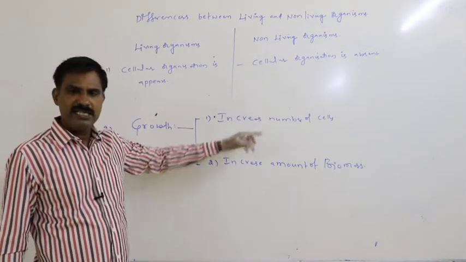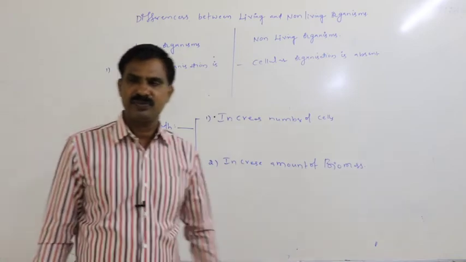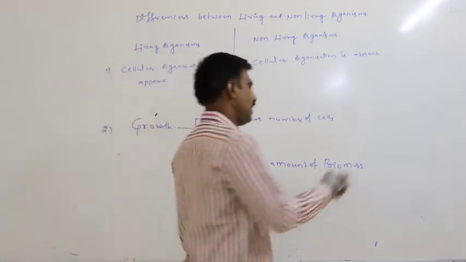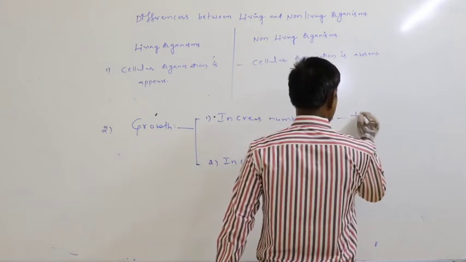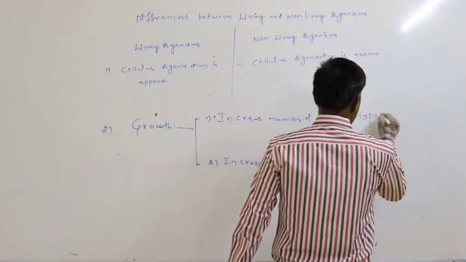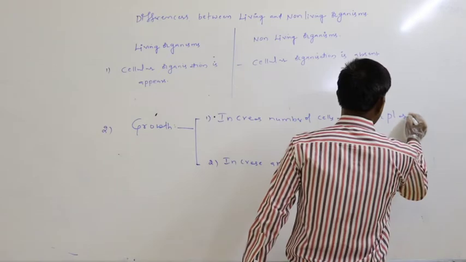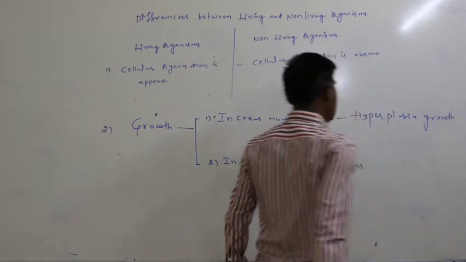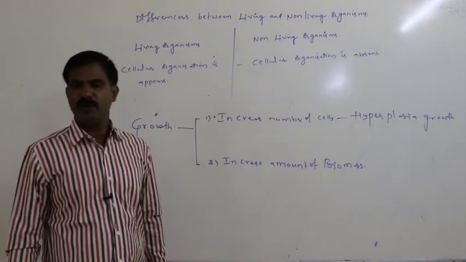By increasing the number of cells, if growth occurs, that growth is said to be hyperplasia growth. That is said to be hyperplasia growth.